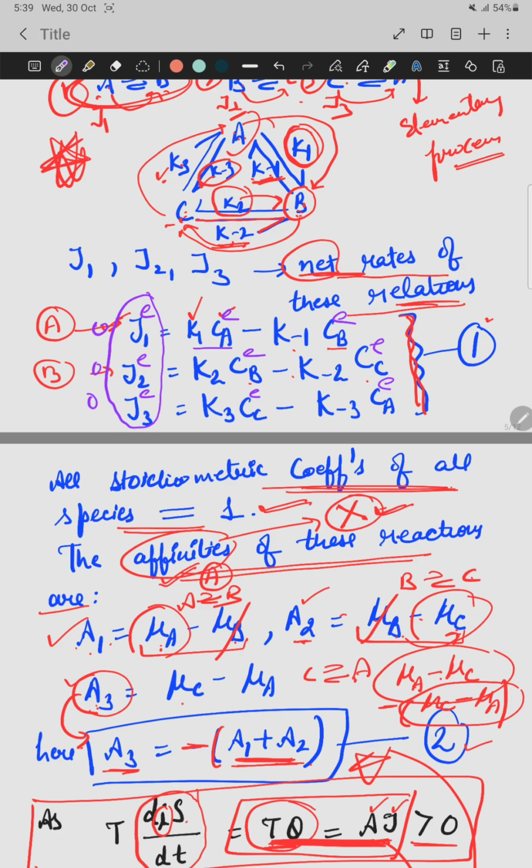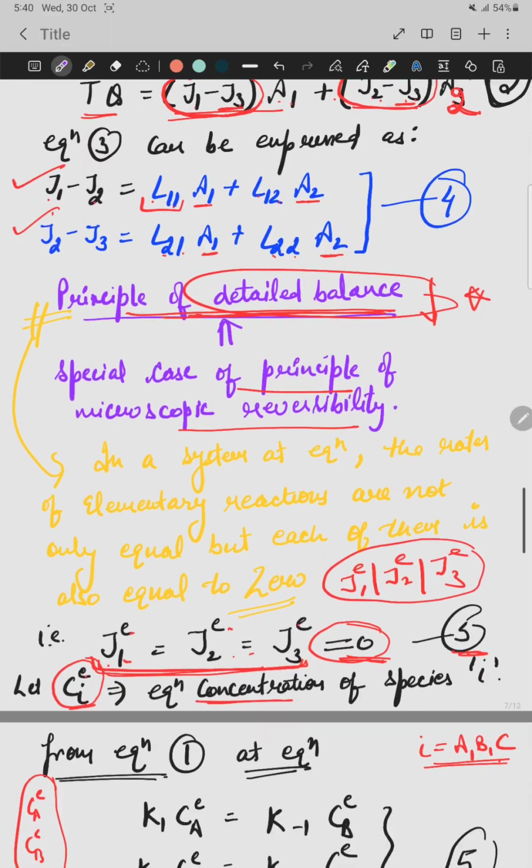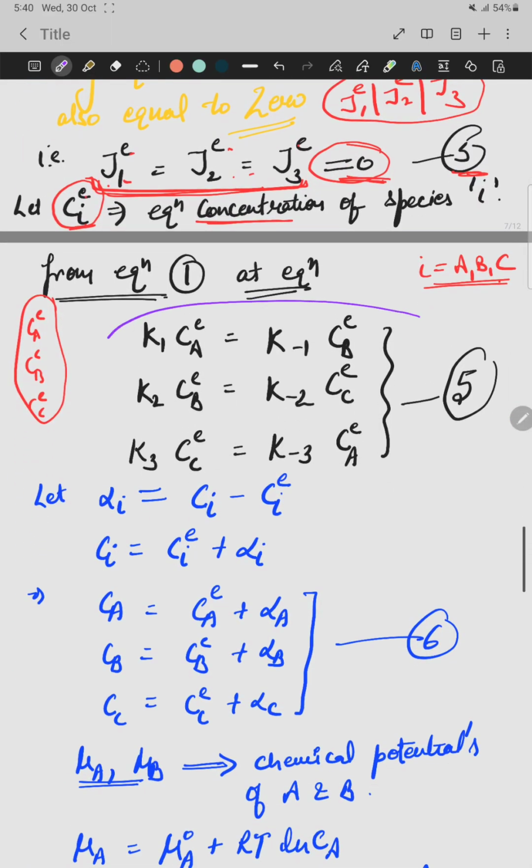So if I take only the first case, K1 CAE becomes equal to K minus 1 CBE, because the left side is 0. Similarly, from the second equation, K2 CBE becomes equal to K minus 2 CCE. From the third equation, K3 CCE is equal to K minus 3 CAE. So these three equations we will get at the equilibrium state.